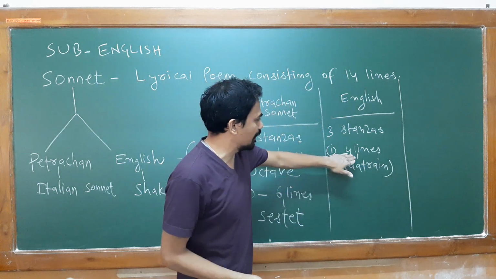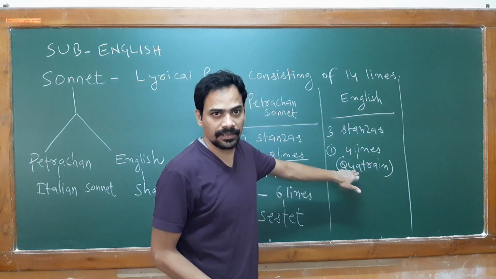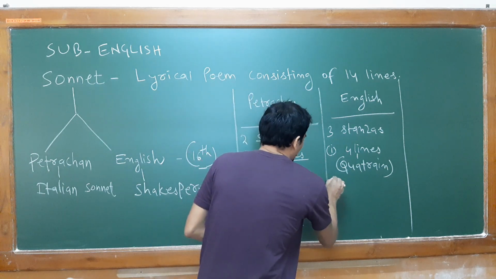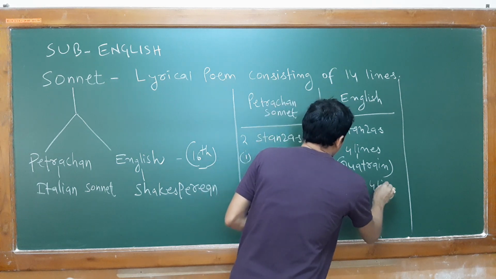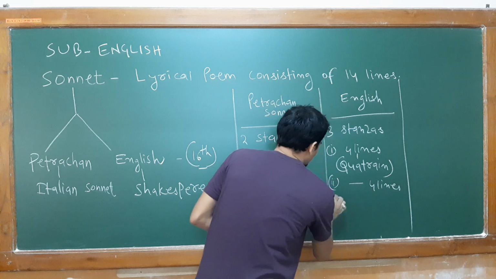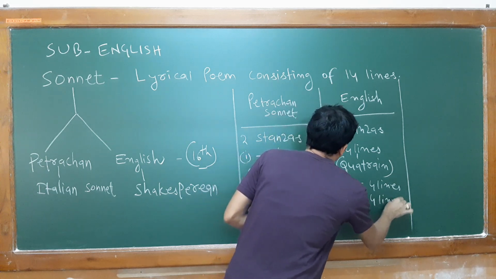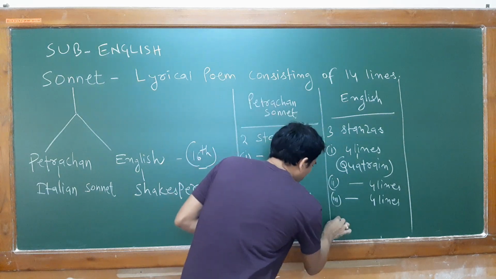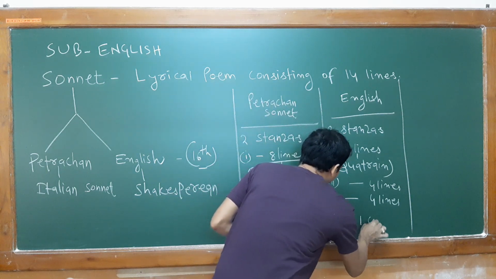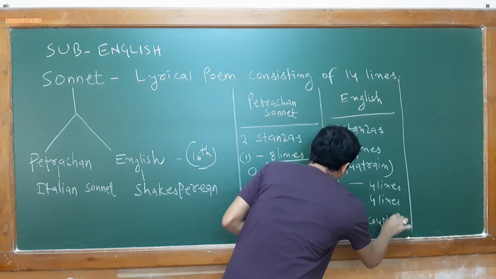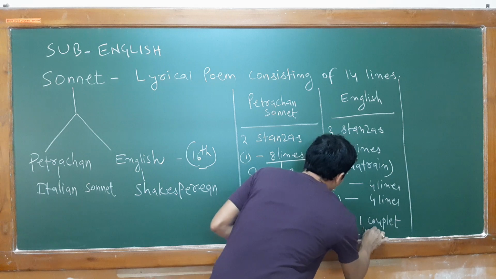Any stanza having 4 lines is known as your quatrain. Is it clear? Second one, again you will find 4 lines. Third one, again 4 lines. And the last one you will find is 1 couplet. Couplet means 2 lines.